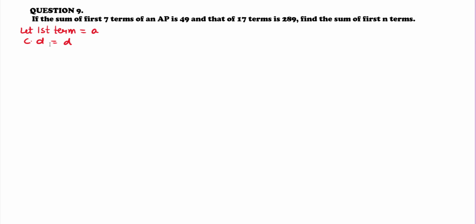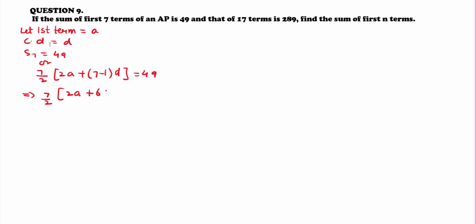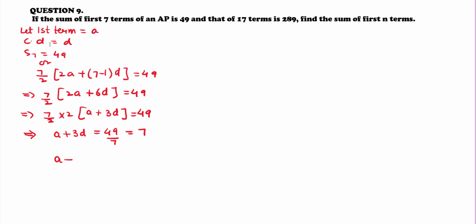So what is given? Sum of 7 terms. So the value of S7 is given, that is equal to 49. If we form the equation using the formula of Sn, 7 upon 2 into 2a plus 7 minus 1 into d is equal to 49. That implies 7 upon 2 into 2a plus 6d is equal to 49. Let us take 2 common. So we'll get 7 into a plus 3d is equal to 49. That implies a plus 3d is equal to 49 upon 7, that is equal to 7. So from here we get the equation a plus 3d is equal to 7, and let us say this is equation 1.